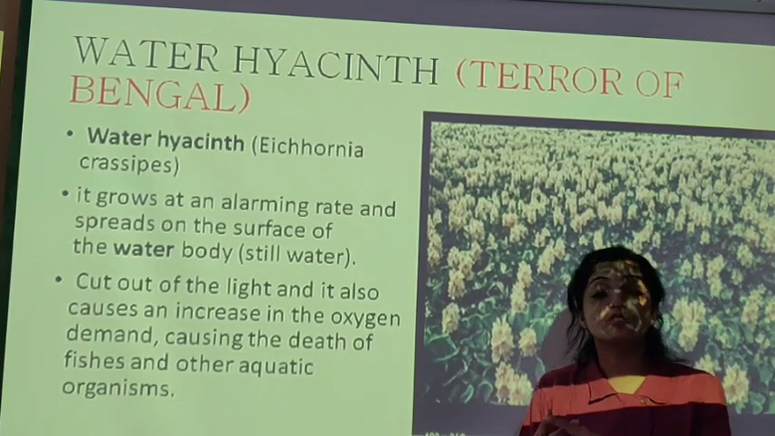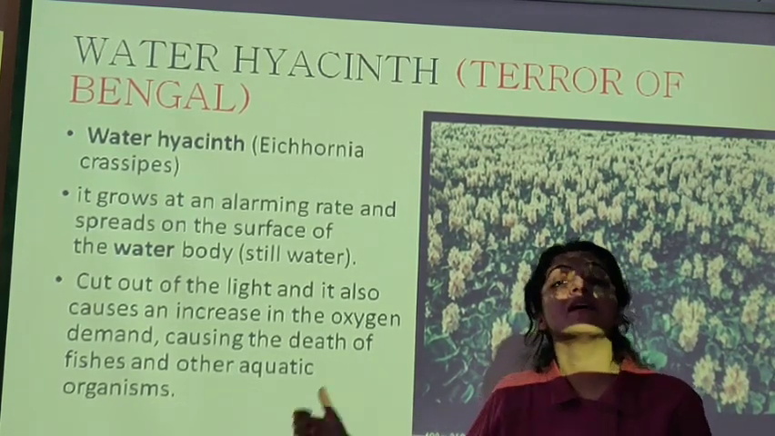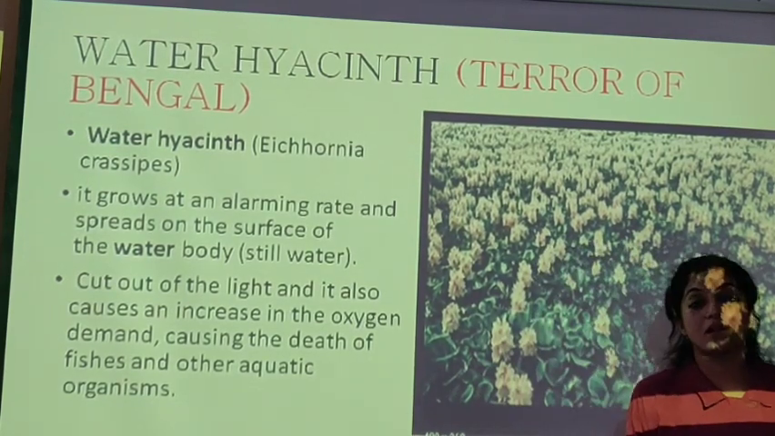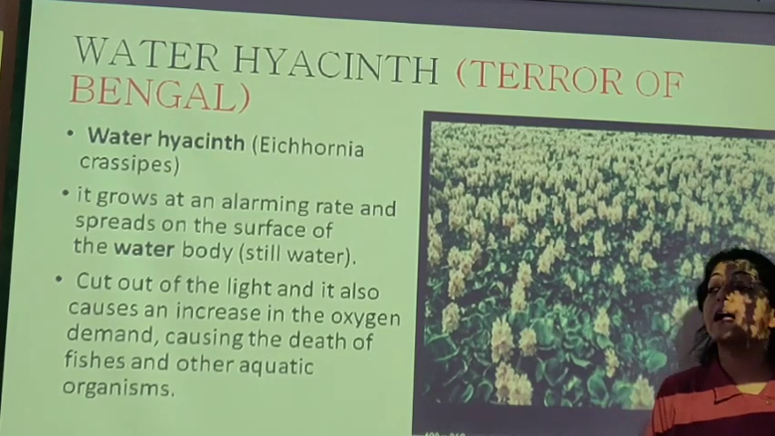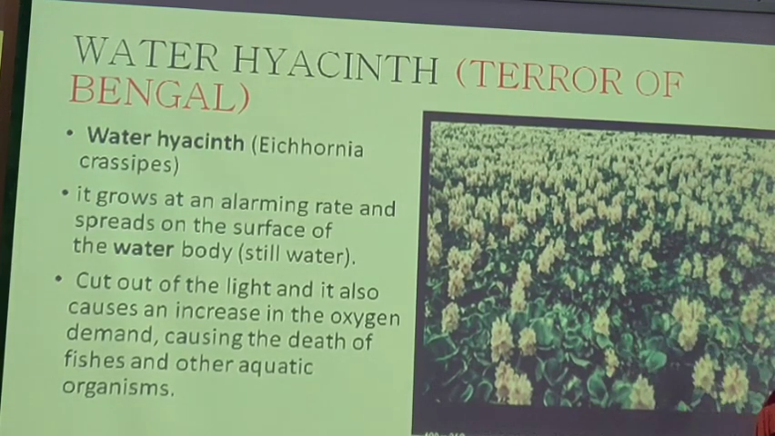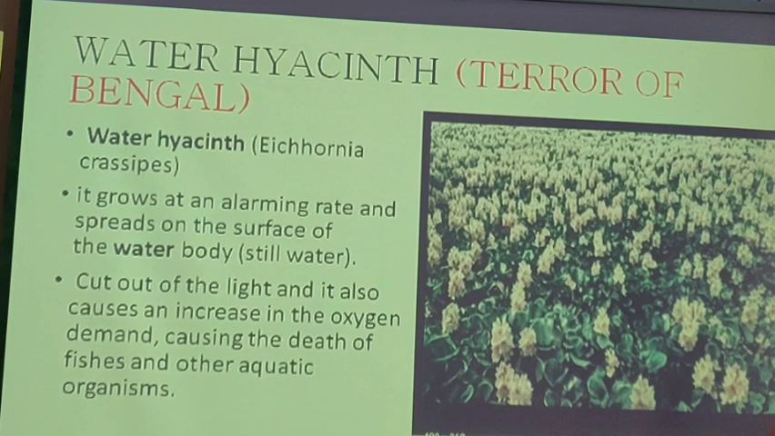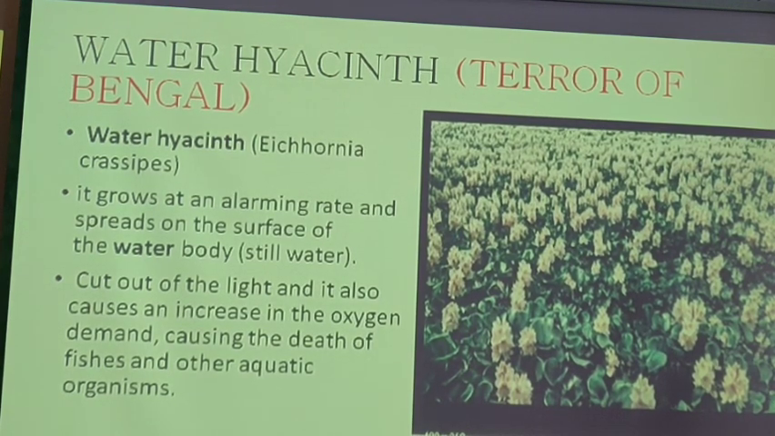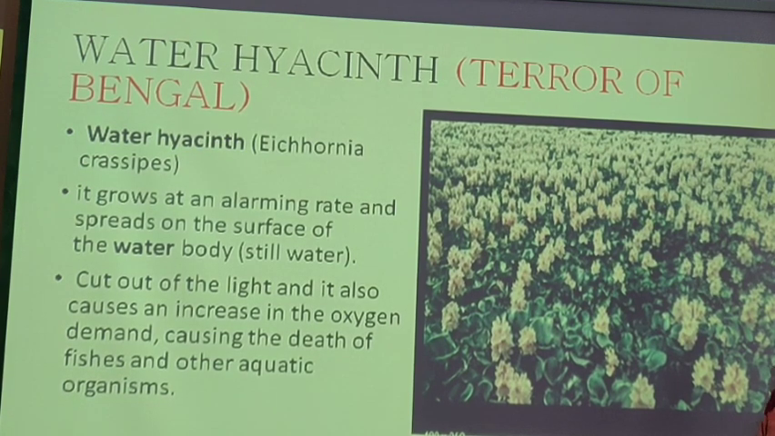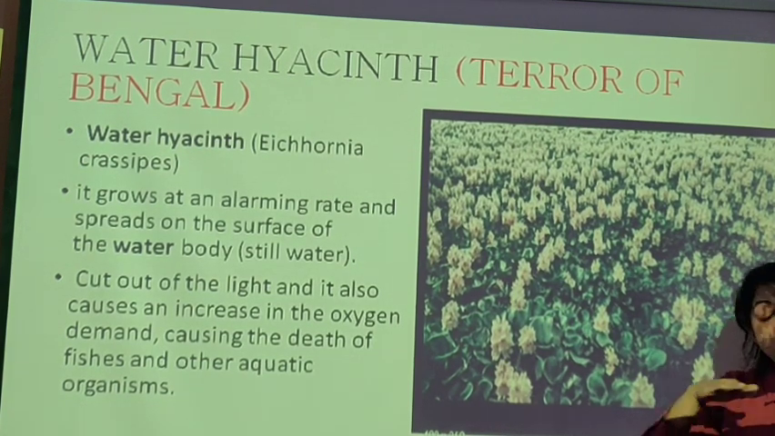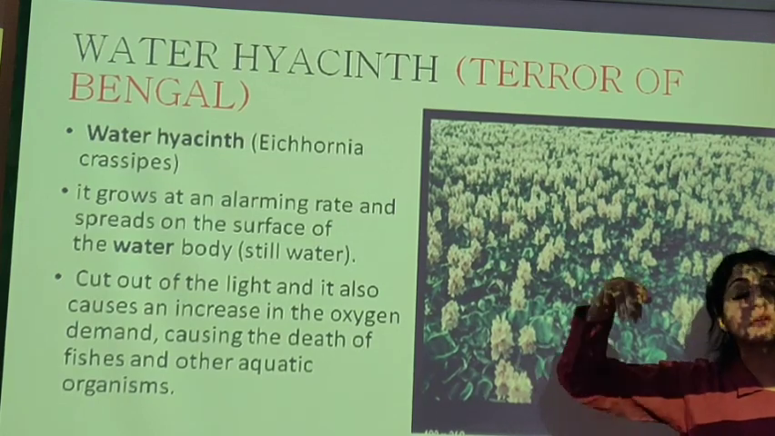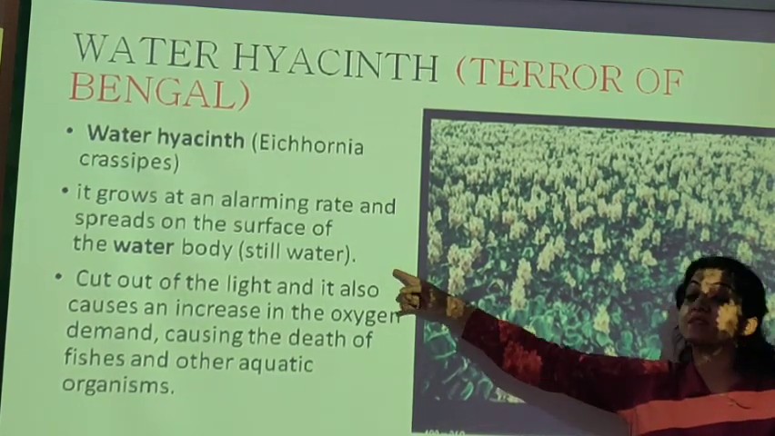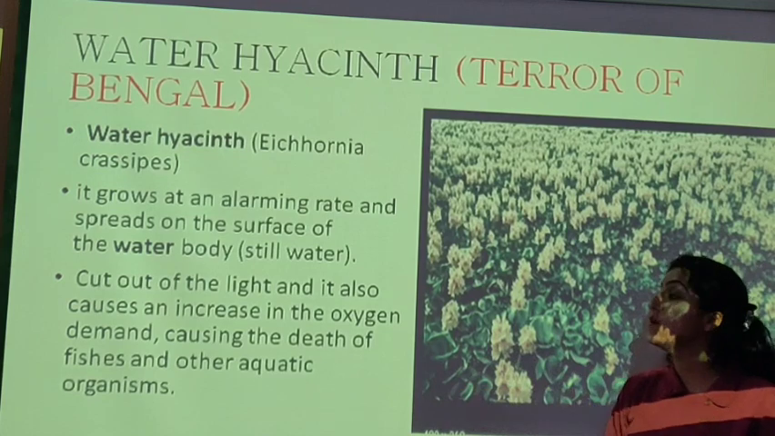The oxygen which was actually used by the fishes, this water hyacinth was using it. So the fishes were dying. That is why it is called the Terror of Bengal. It was mostly seen in the region of Bengal. Water hyacinth, its name is Eichhornia crassipes. It grows at an alarming rate and spreads on the surface of the water body. It grows only on still water bodies, not on running water bodies. Very important MCQ. It grows only on still water bodies.